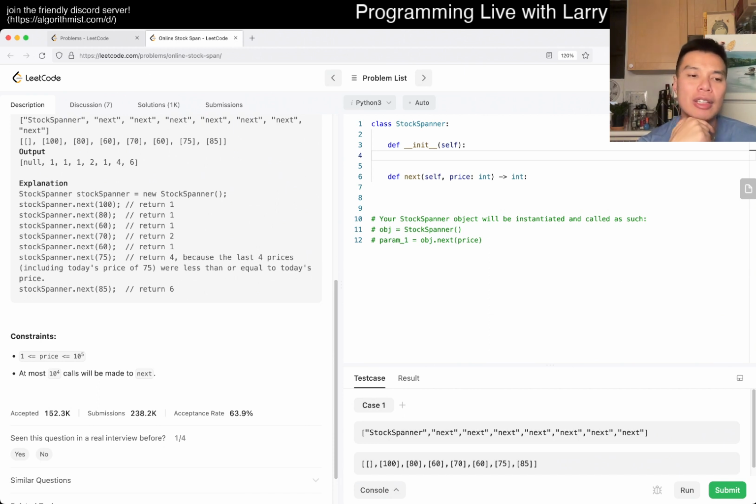The intuition, especially given the 10 to the 4 constraint, is that we probably want to do some sort of binary search or some kind of tree-like thing.